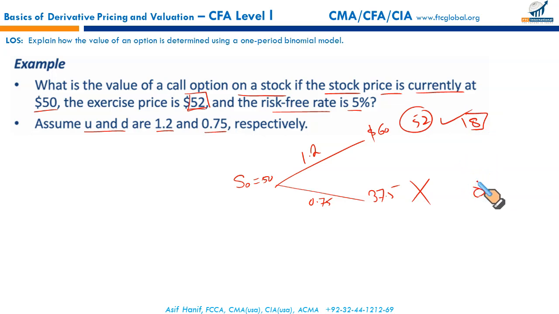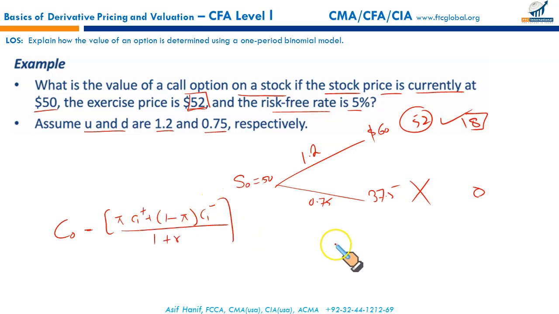Now this is the formula we use to calculate the value of the call option: C0 equals [pi times C1 up plus (1 minus pi) times C1 down] over (1 plus R). And what is pi? Pi is equal to (1 plus R minus D) upon (U minus D).